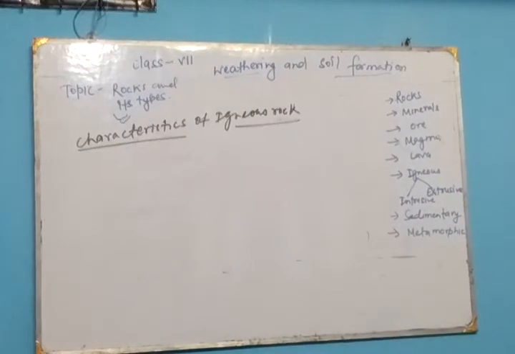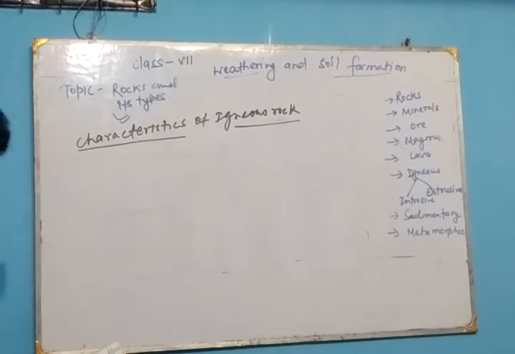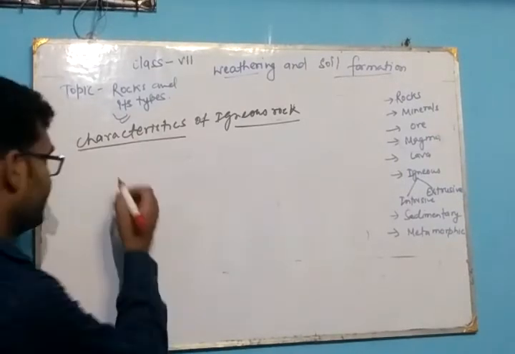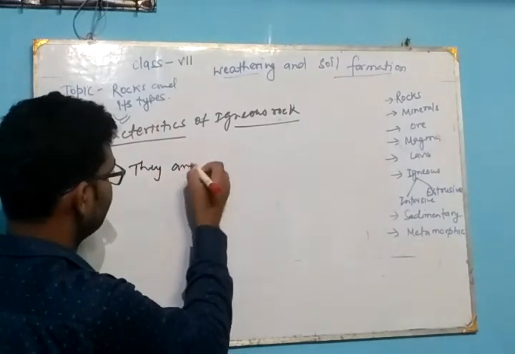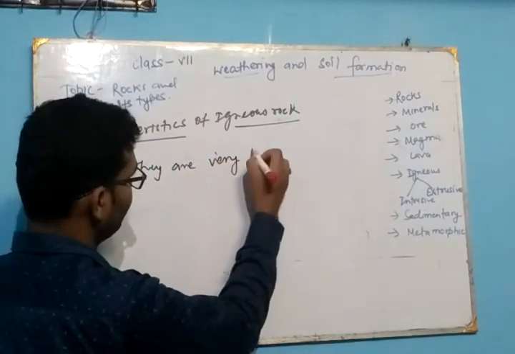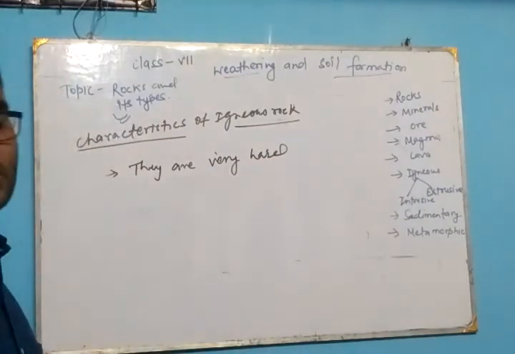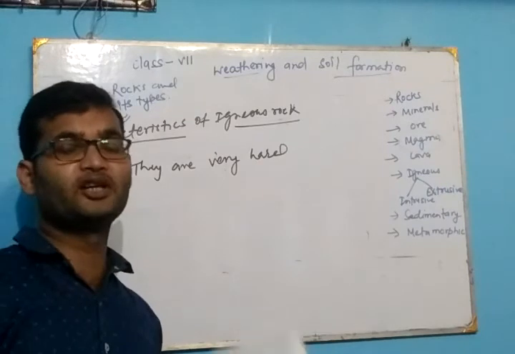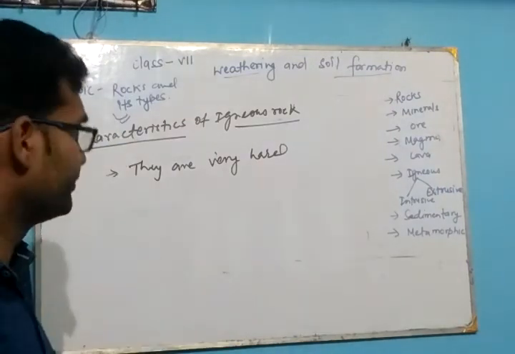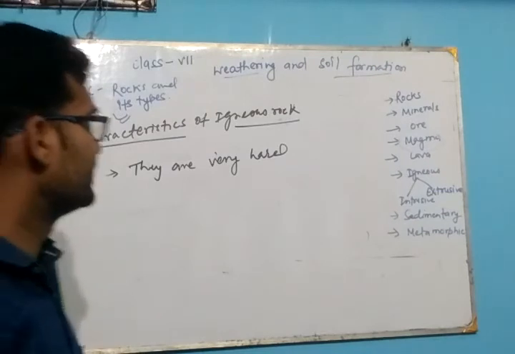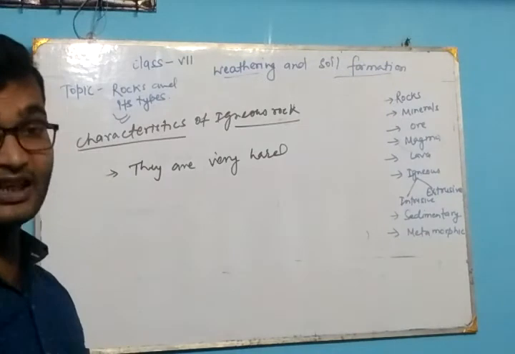The characteristics of igneous rock are: the rocks are firmly packed together, means they are very hard. They are very hard because the particles of the igneous rock are very closely packed, because it is made up of the magma, by the liquids.